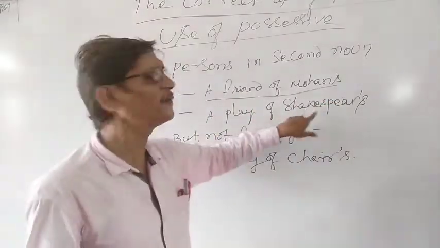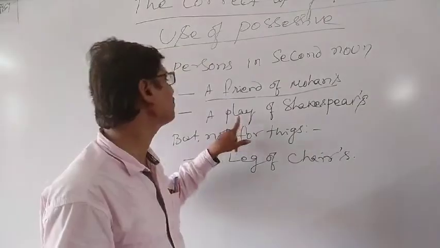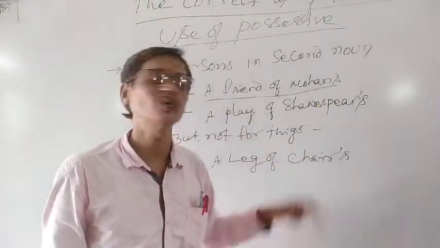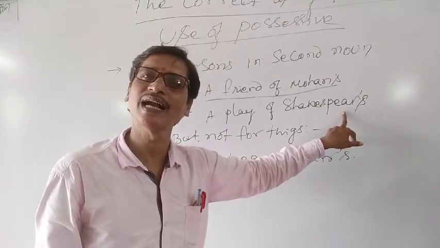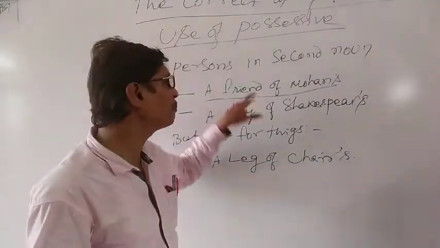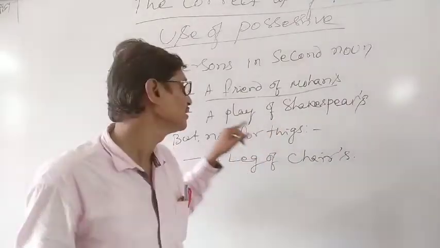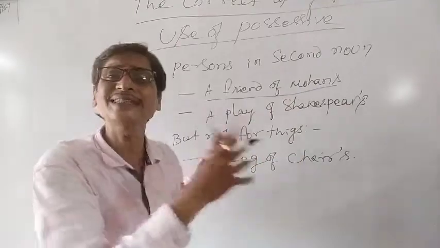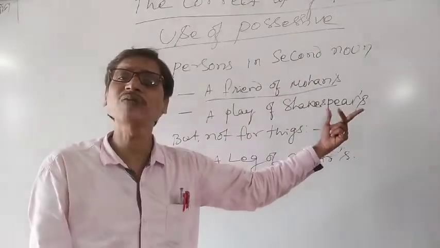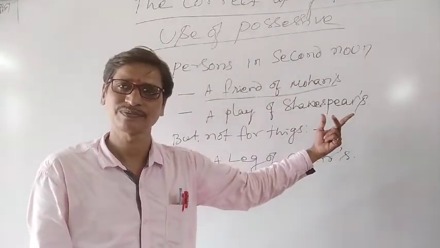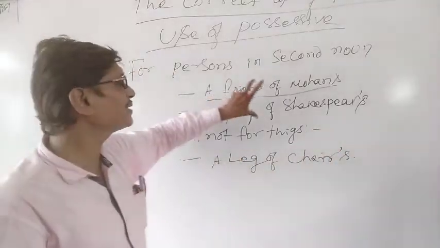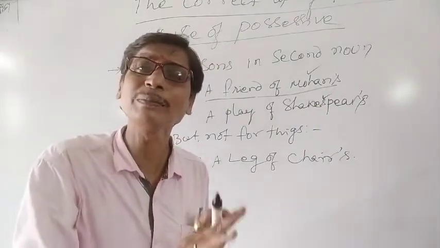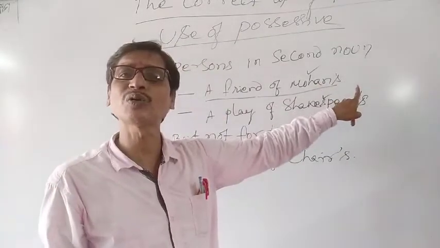Similarly, a play of Shakespeare's. A play is a noun, and the second noun takes the possessive case. We use the possessive case at the second noun. So we cannot write plays of Shakespeare. When we are talking about a phrase that has two nouns, the second noun takes the possessive case. Since Mohan and Shakespeare are human beings, we could use apostrophe s for them.